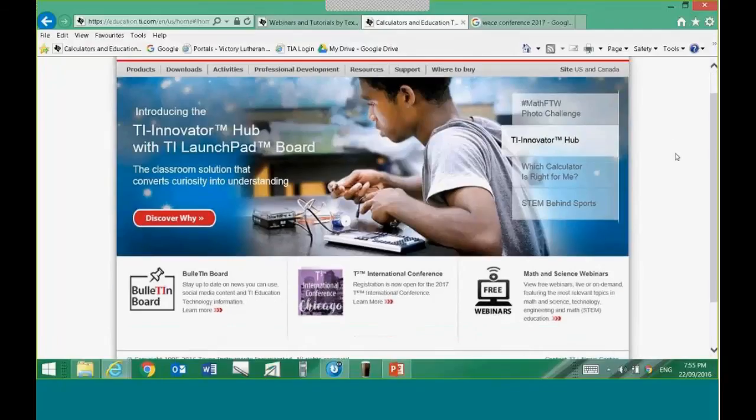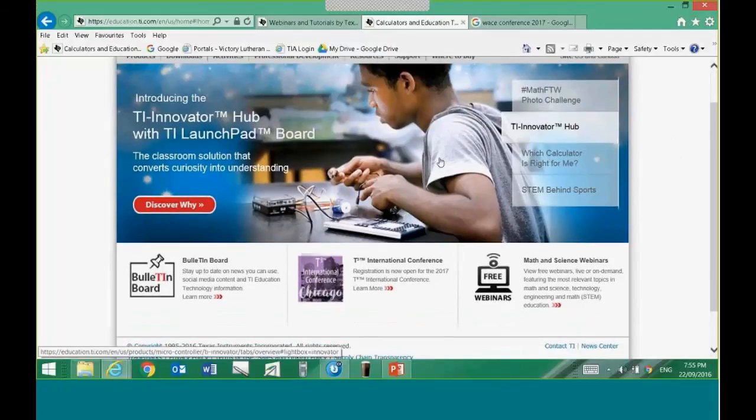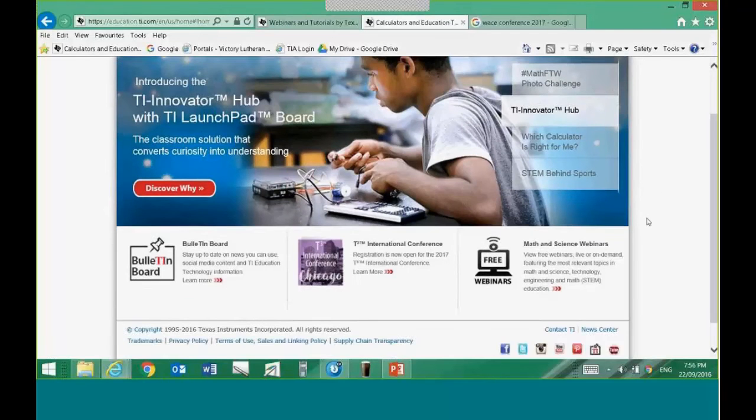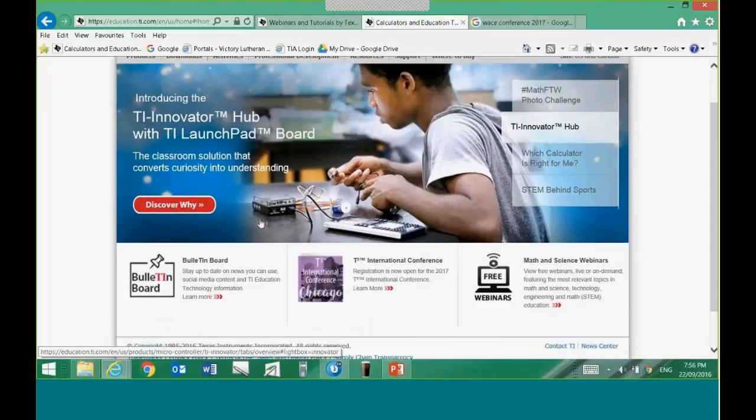Coming down the pipeline is this thing called Innovator and Launchpad, where there's a little magic box where we can plug in lights and buzzers and motors and also sensors, and we can program it from the calculator. Don't do this before your exams, because the programming stuff is extremely addictive, and if you start, you won't want to stop. So after your exams, that's something you can still use your calculator for, to do a little bit of coding.